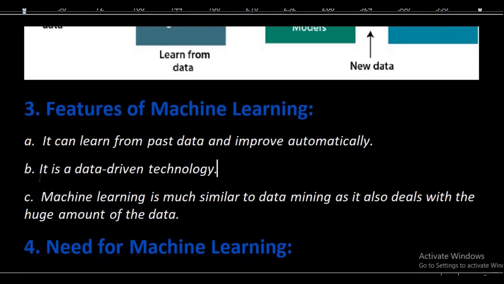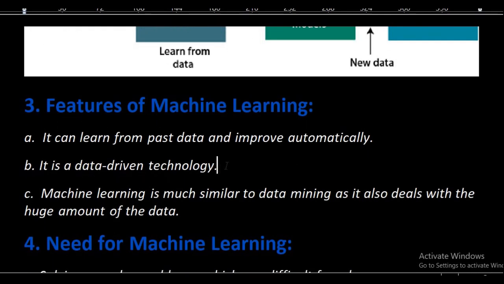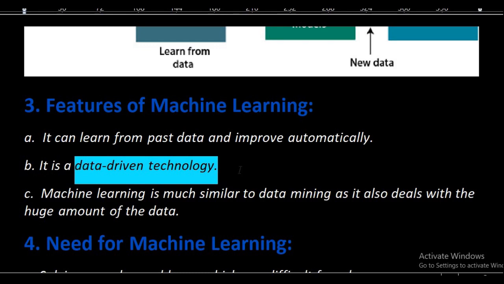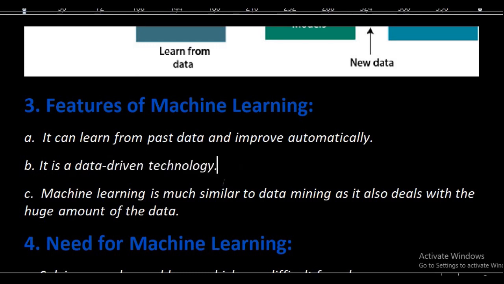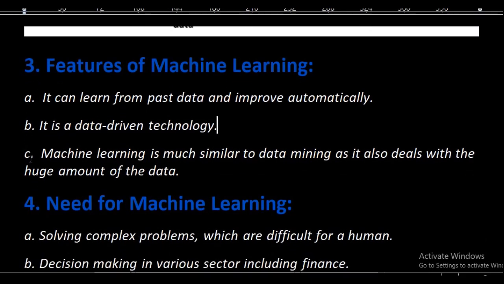Now next, it is a data driven technology. I think this term is new for you people, so let me clear it up. What is data driven technology? It is basically only a technology which works on the data and extracts information from the given data. This type of technology is known as data driven technology. Now the next point is that machine learning is much similar to data mining.